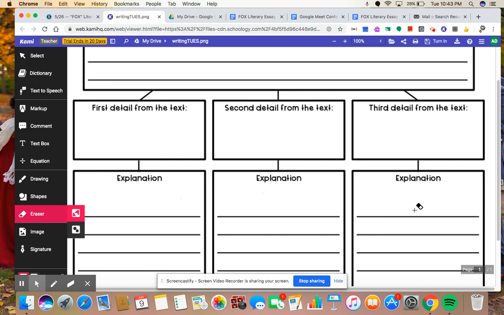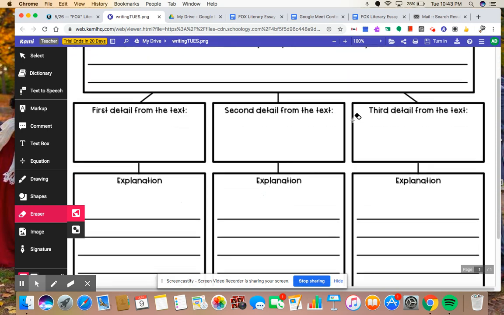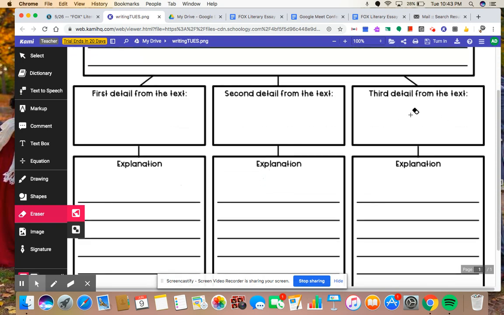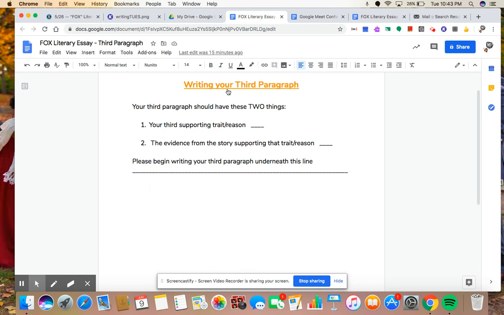Mine is blank, obviously. But I do remember from my brain that my third trait, okay, my claim was that dog is a good friend. My third trait or reason was that dog sees the good in others, okay? So I can start by writing that.